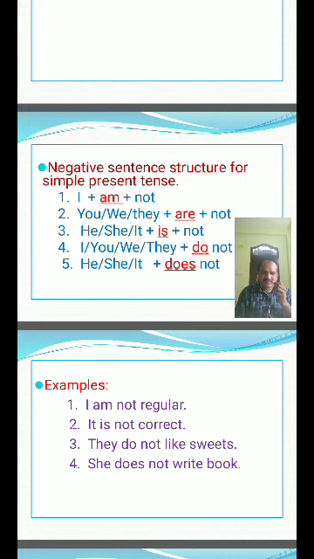Whenever we use do not or does not, the verb should also be in V1 form. For example, he reaches college at 9:15 a.m. Here, reaches has S, verb plus S. But whenever we are using does or do, you write the verb only: he does not reach college at 9:15 a.m. This is the logic you will remember.